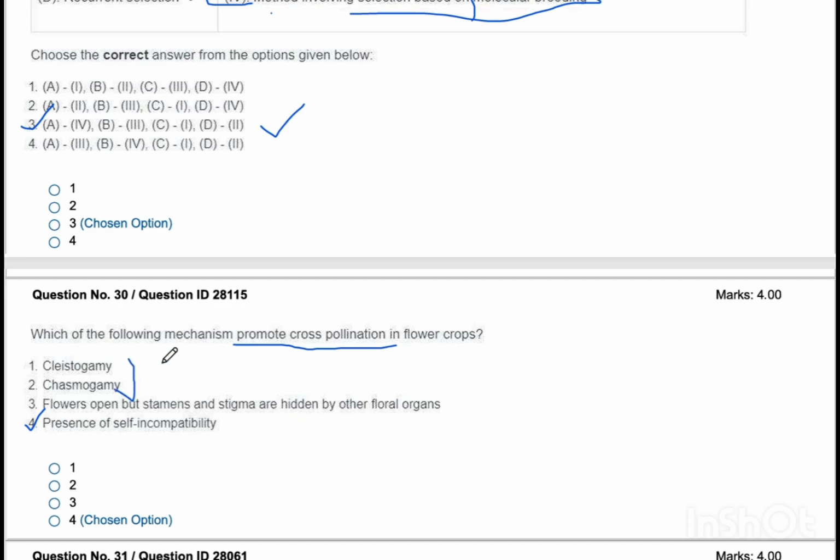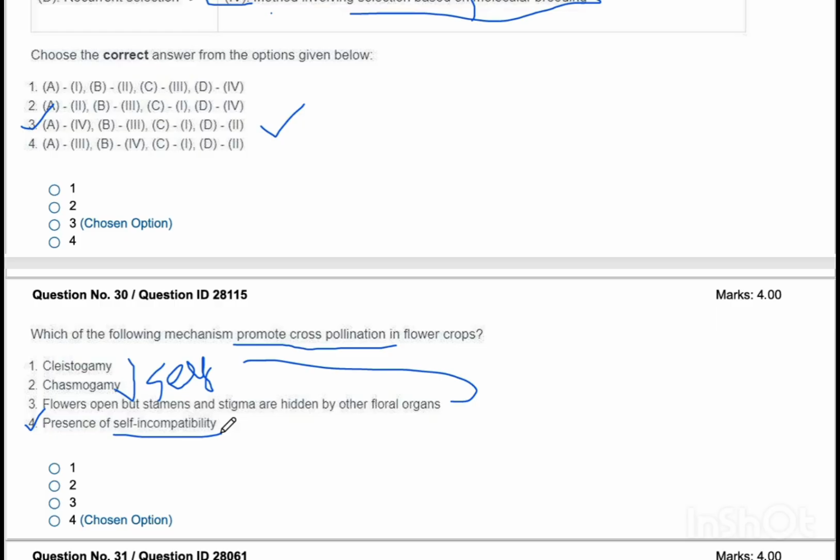Which of the following mechanisms promote cross pollination in flower crops? As we all know, the first option is cleistogamy and the second one is chasmogamy. Both of these promote self-pollination. The flowers are closed and self-pollination is only promoted in these two. Now coming to the third option, the flowers are open but the stamen and stigma are hidden by other floral organs. Then also cross-pollination cannot occur, it promotes self-pollination.